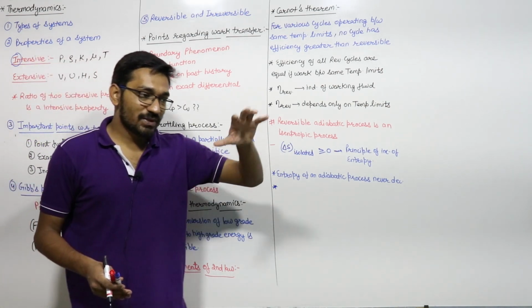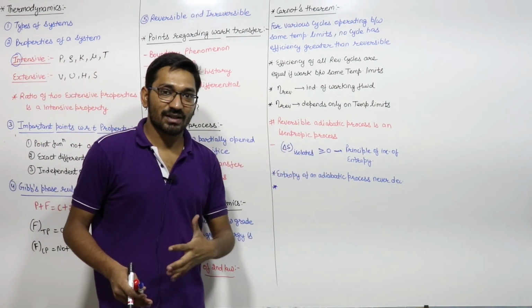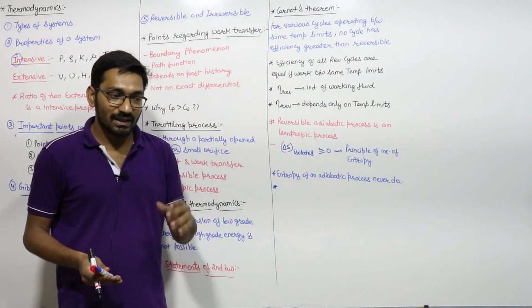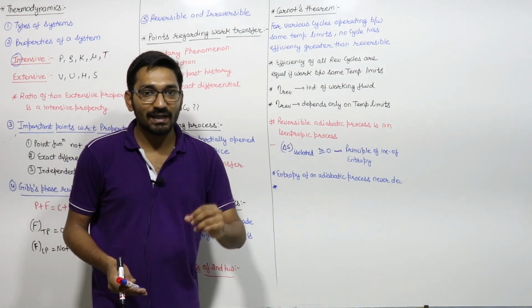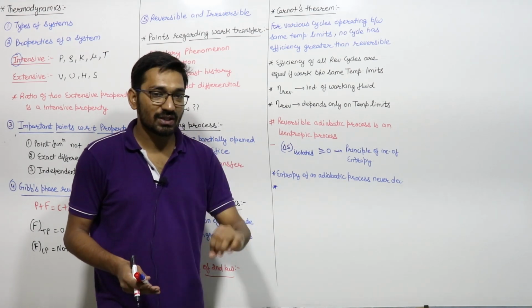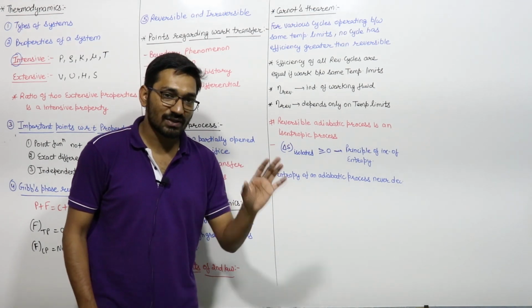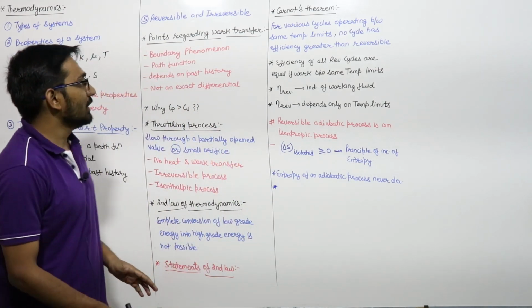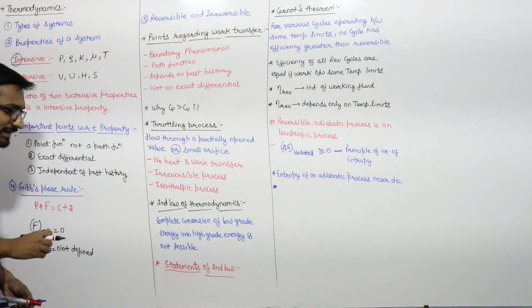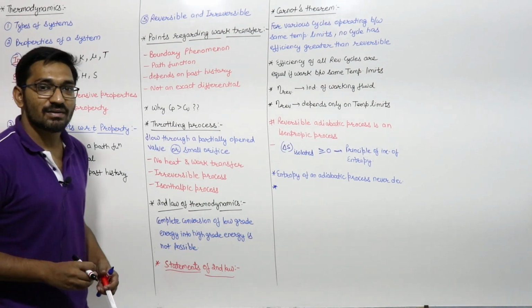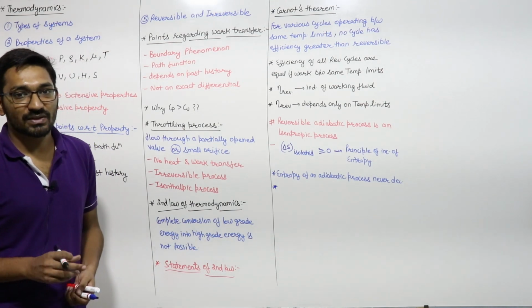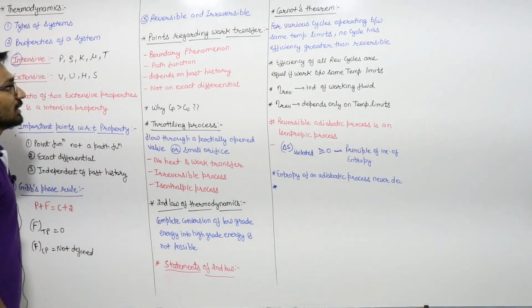अगर आप किसी भी प्रोसेस को रिवर्स करते हैं, आप उसको रिवर्स डायरेक्शन में ले के जाते हैं from 2 to 1, then there should not be any net effect on system and surrounding. That means system and surrounding will be back to their initial state, and you know that for a reversible process your entropy generation will be zero, right? There should not be any change in the entropy of system plus entropy of surrounding.